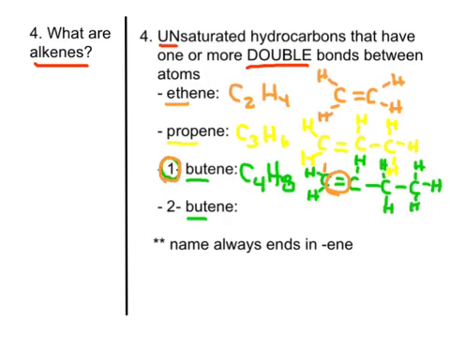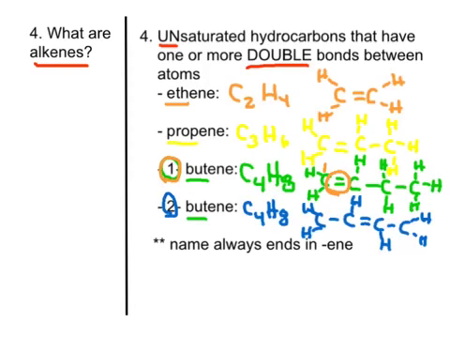Now, 2-butene means that the double bond comes after the second carbon. So 2-butene looks like this. Just like 1-butene, its formula is C4H8, and that 2 that we see is representative of the double bond being after that second carbon.